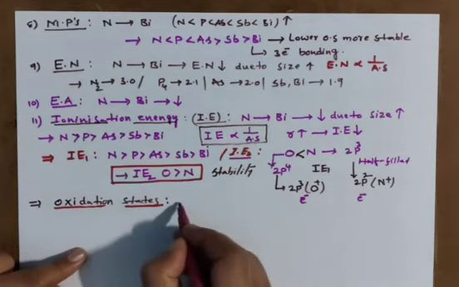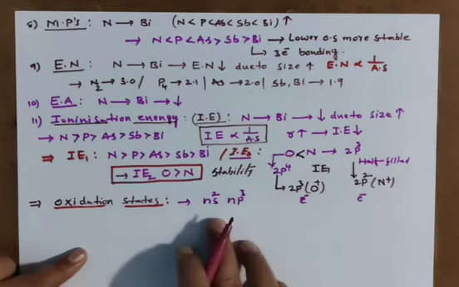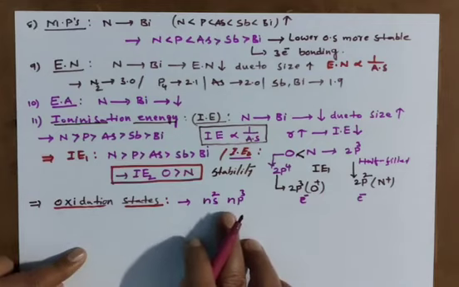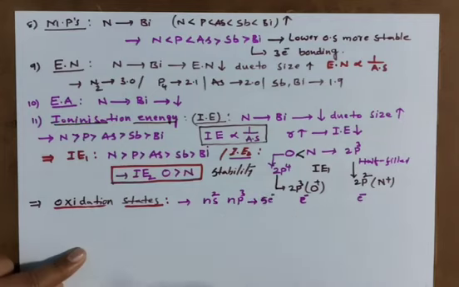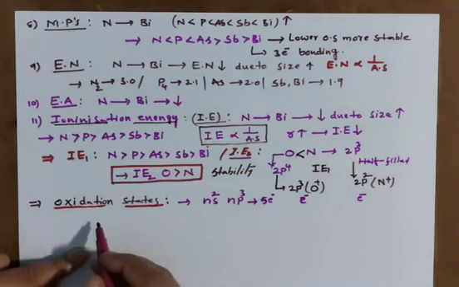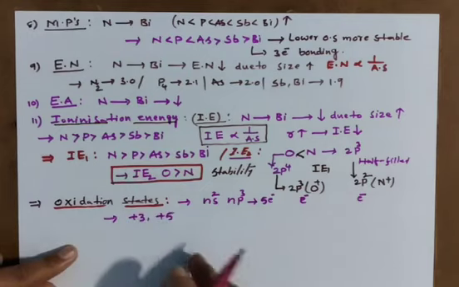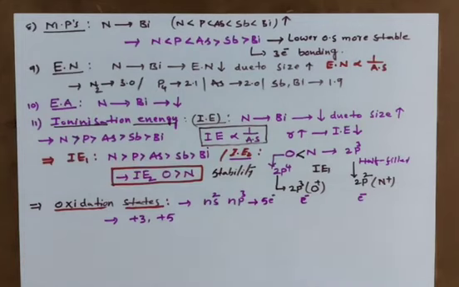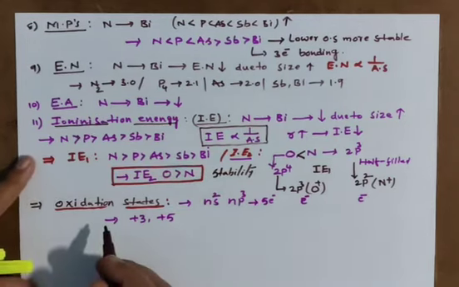So due to having general electronic configuration ns2 np3, so this group general electronic configuration ns2 np3. So how many electrons availability are there? 5 electrons in valence availability. That's why general oxidation state is +3 and +5. So what is the general oxidation state of 15th group? +3 and +5. You go for here individually.